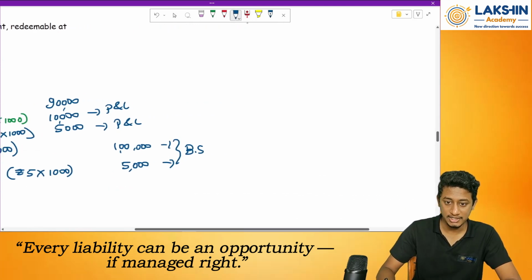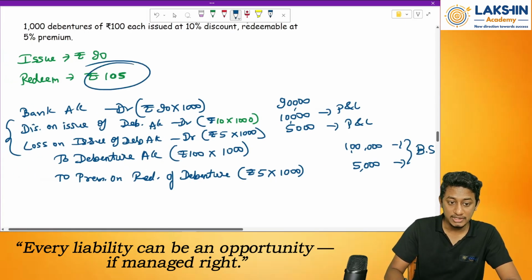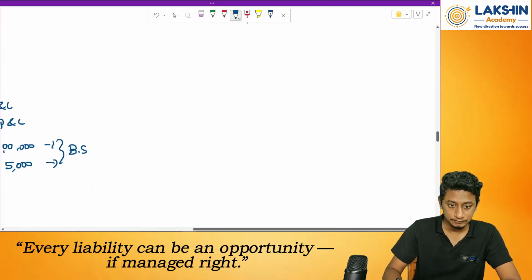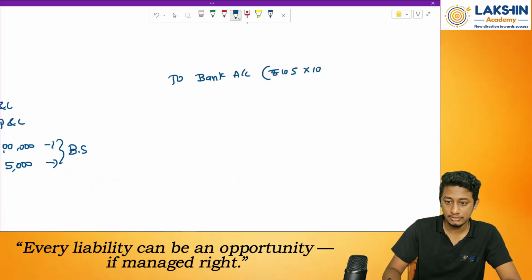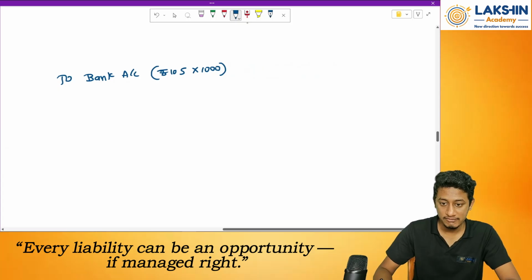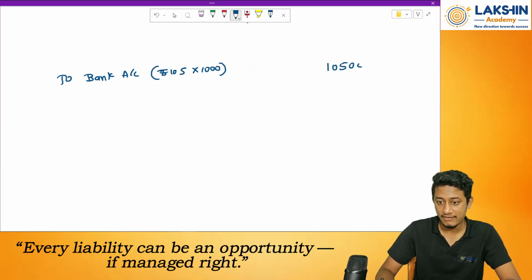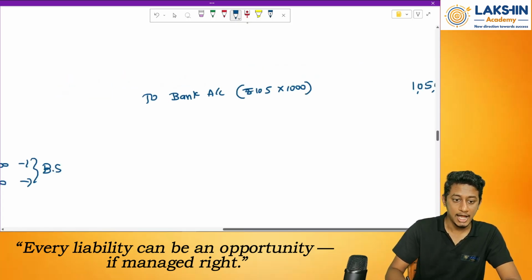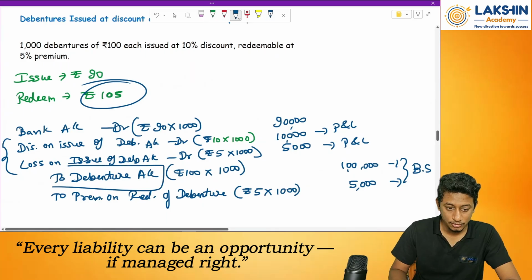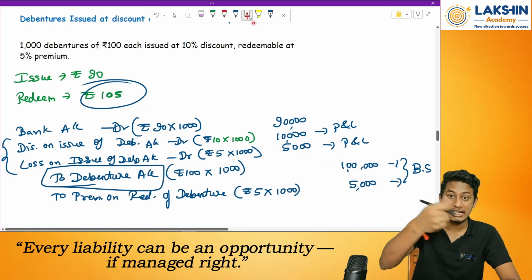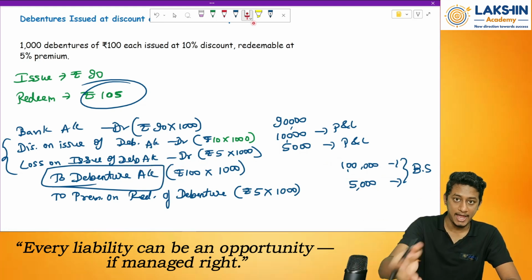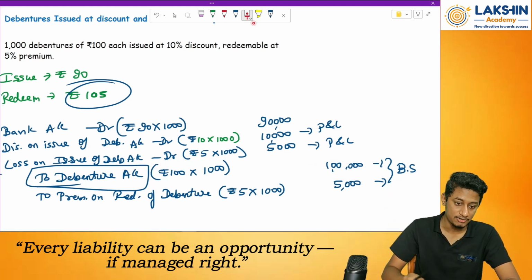So now the redemption entry. Redeemed at what value? Rupees 105. So to bank account, how much? Rupees 105 into 1000 debentures. How much will that be? Rupees 1,05,000. Then how much was the value of debentures issued? Rupees 1 lakh. I need to reverse it. Whenever I am redeeming, whenever I am paying back, my liability reduces. Whenever liability reduces, debit the account.